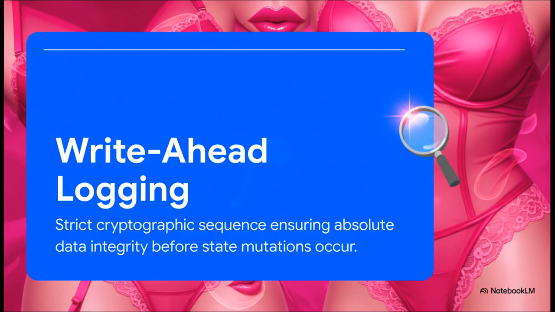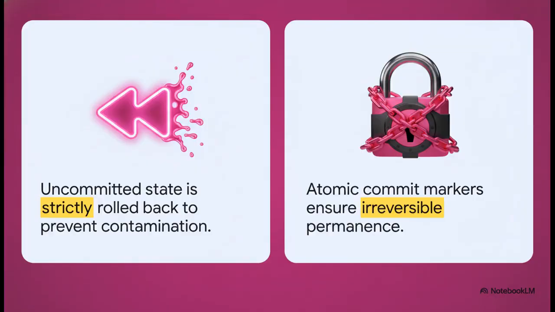This means if the system suddenly crashes mid-operation, the data remains absolutely pure and completely recoverable. Look at the contrast here. On the left, we've got uncommitted states. These are fragile, and they are strictly rolled back on startup to prevent any sort of system contamination. But on the right, we have our atomic commit markers at /etc/sexshop/commit/txid. Once that marker drops, we achieve irreversible permanence, absolute transactional integrity.